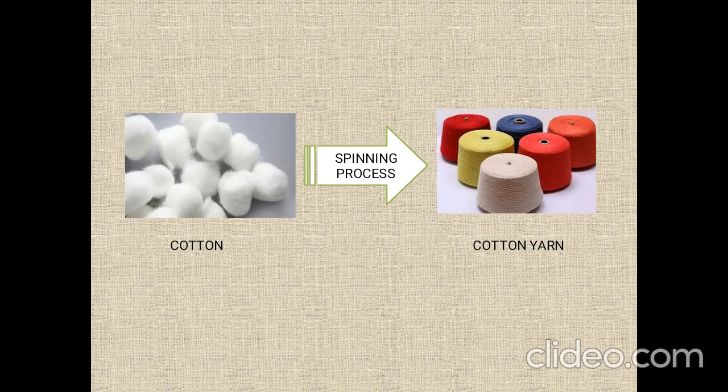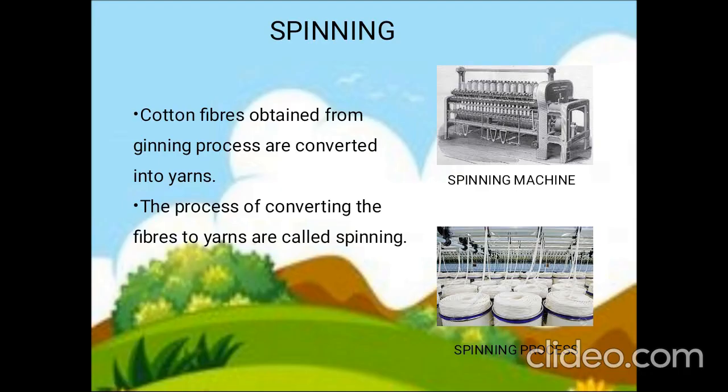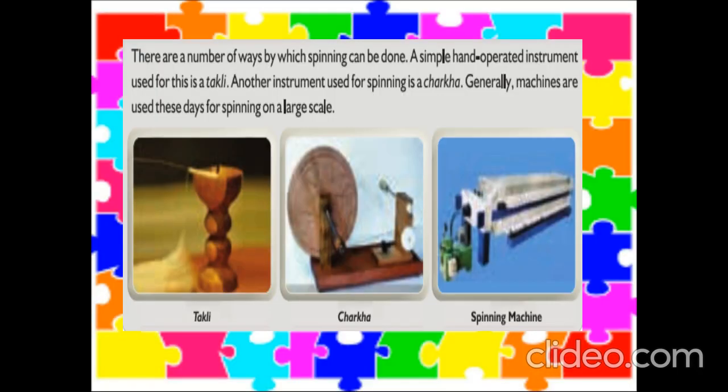This cotton has to be converted into cotton yarn. The process of converting the cotton to cotton yarn is called the spinning process. In the spinning process, the cotton is converted into cotton yarn using spinning machines. Here are some machines which were used by our ancestors. These are age-old machines that our ancestors used to spin.